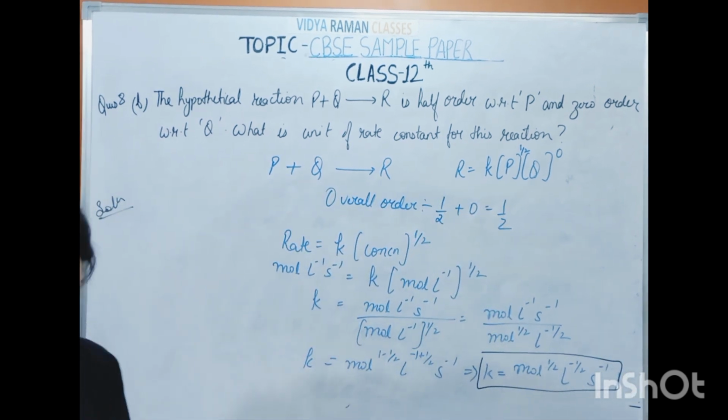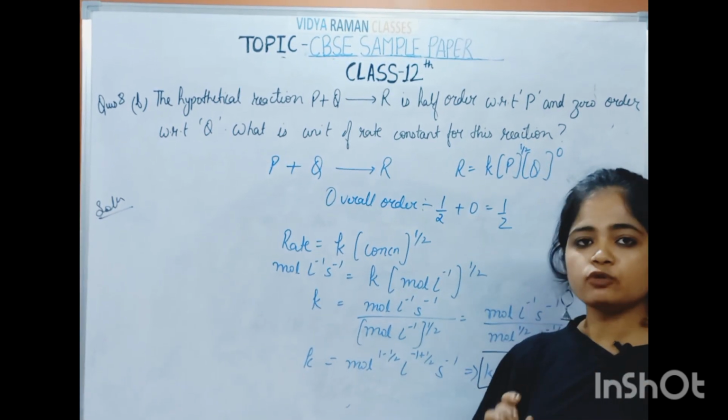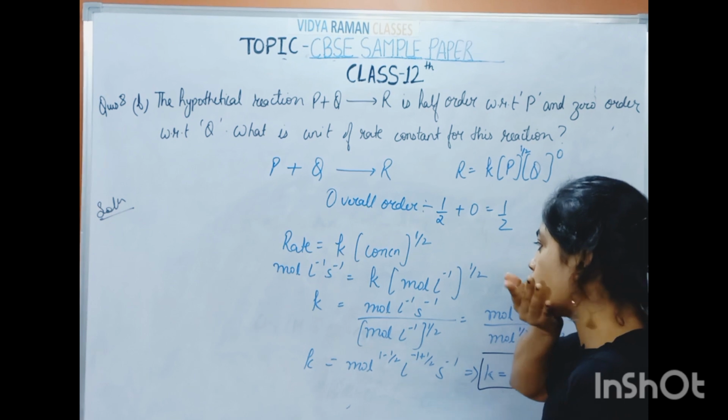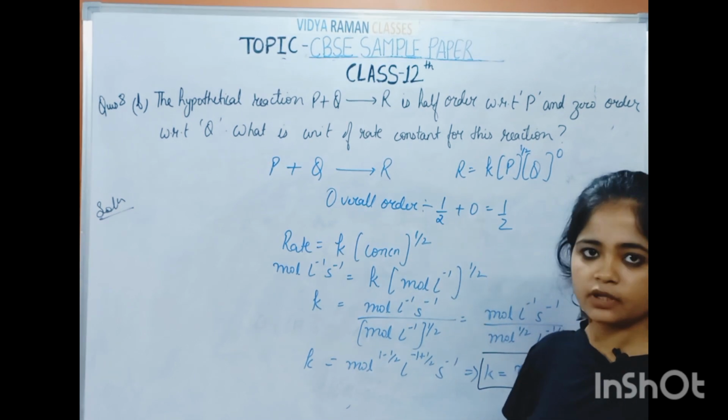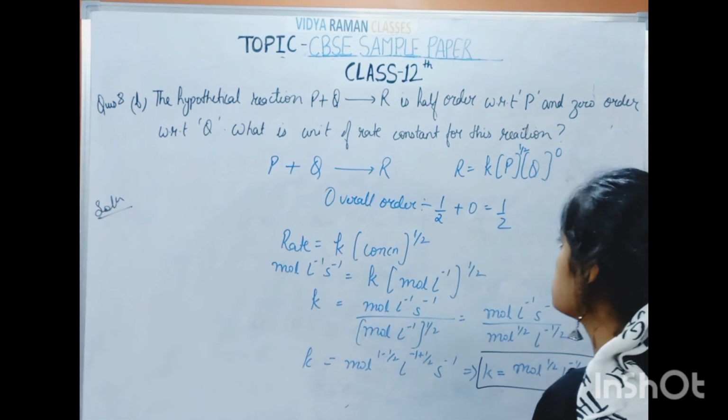So whatever the order of reaction given to you, if you have to calculate the unit of rate constant, you can calculate it from here. Understood? So this was the question.